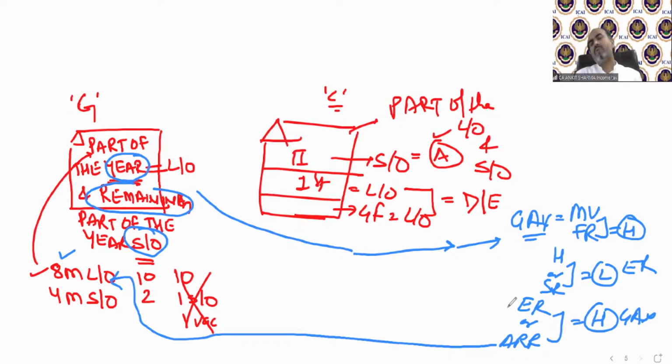So practically, if you can see, then there is no difference in the solution of D, E, and G. D is taking actual rent received full 12 months. E is taking actual rent received of that amount which have been received. G is also taking actual rent received for those months property was let out.